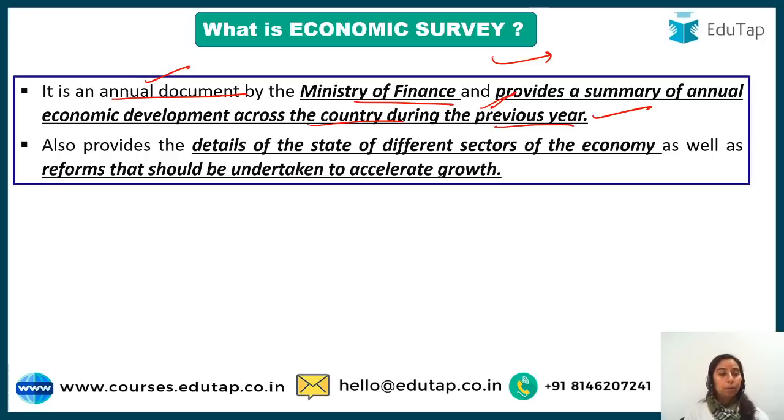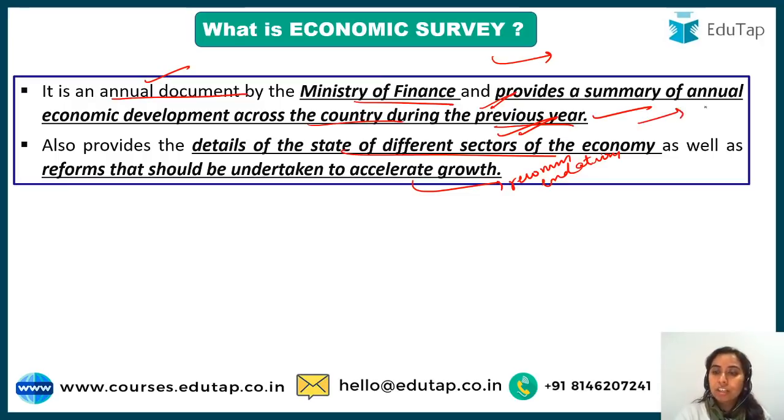Then the second important thing is this survey provides, along with the economic development summary, the details of the state of different sectors of the economy as well as the reforms which should be undertaken. So recommendations are there in the survey along with what has been done. So from the past 5 years the government has been providing our Economic Survey in 2 volumes.